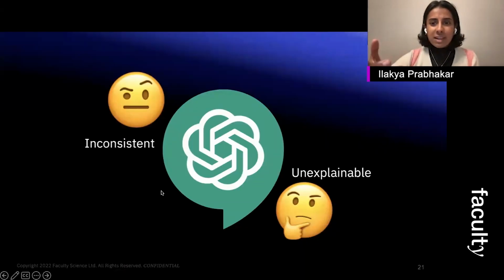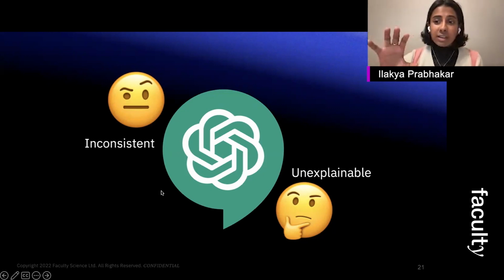So these classifications from GPT, this labeling from GPT, it's not only giving me different answers, but more worryingly, it gives very realistic sounding justifications for each different answer. So it's not only inconsistent, but it's also unexplainable. Ultimately, GPT is designed to generate new and different text. So can we actually use that fact to our advantage?